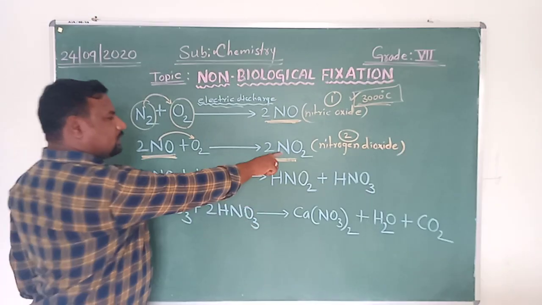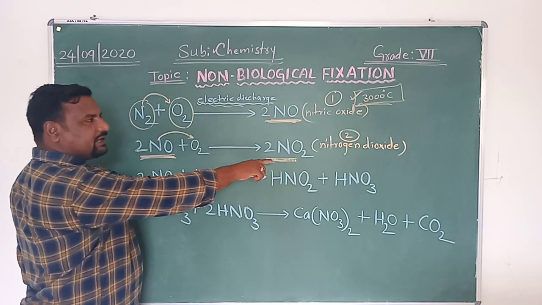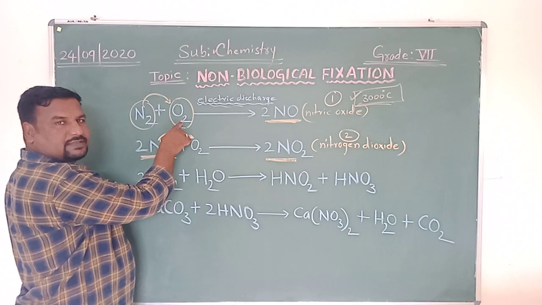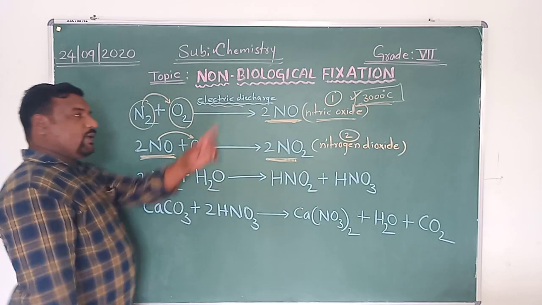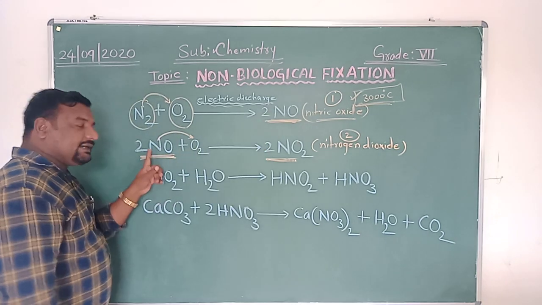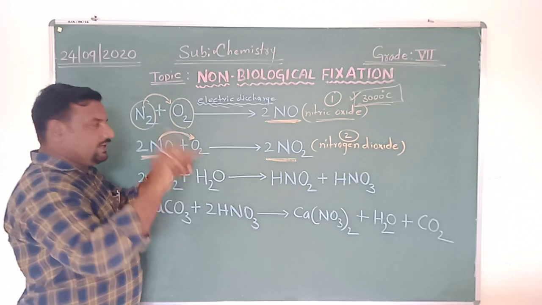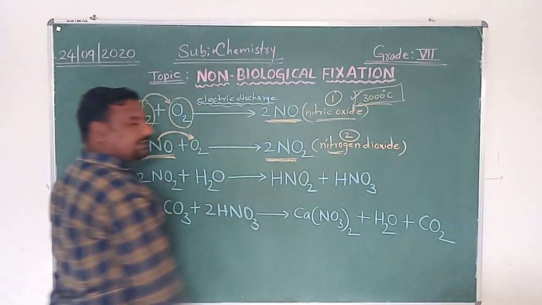How is the nitric oxide formed? By the reaction of nitrogen and oxygen in the air. There is a formation of nitric oxide. Once the nitric oxide is formed, it further reacts with oxygen present in the air. Then what is produced? Nitrogen dioxide.